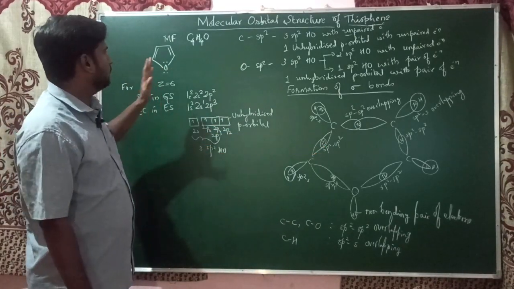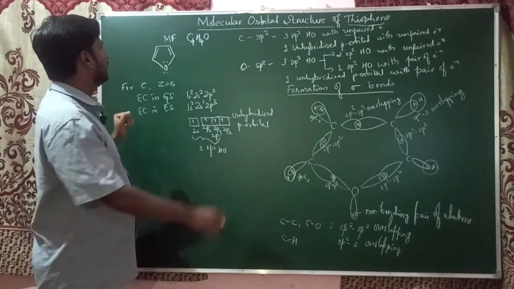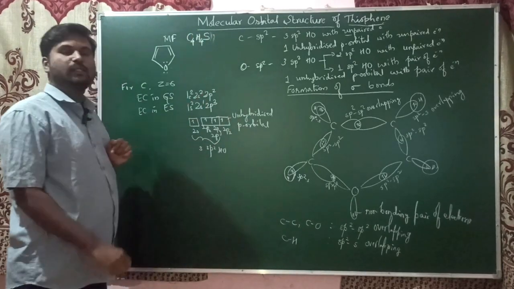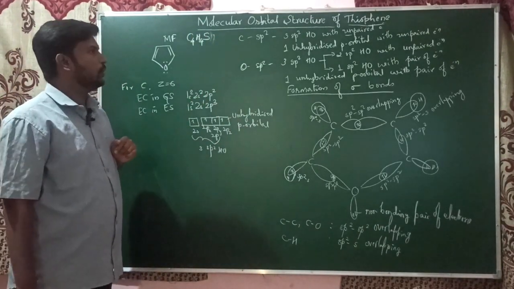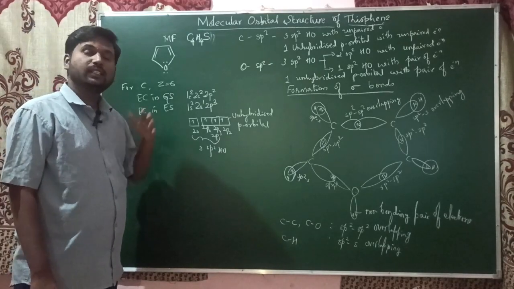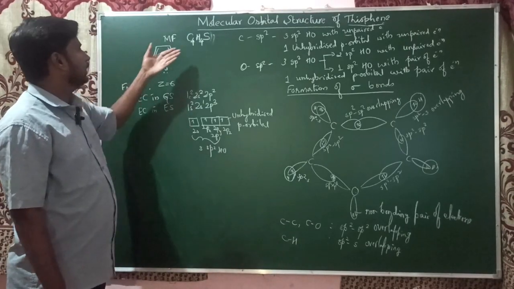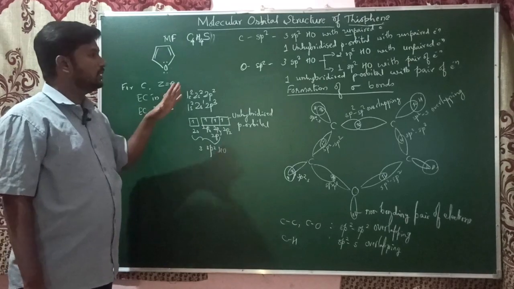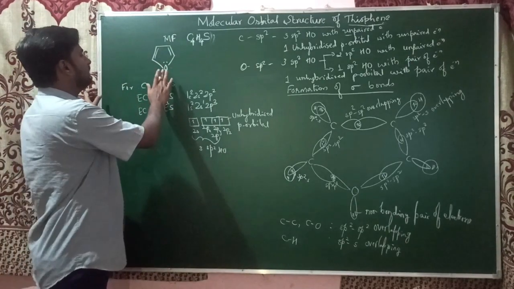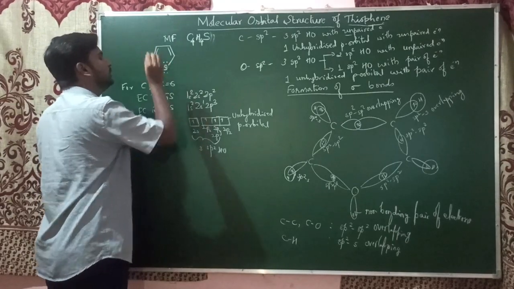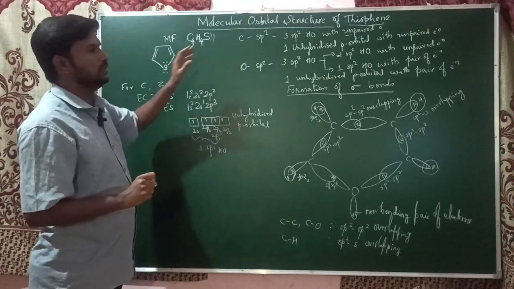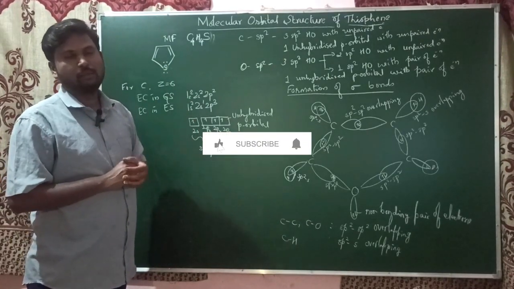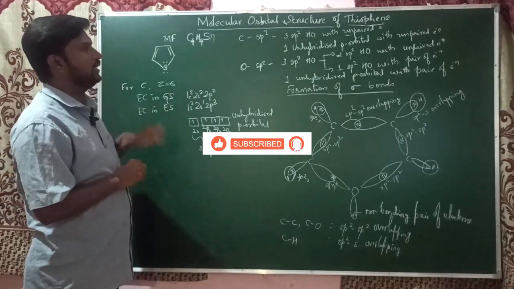So if you see the molecular formula of thiophene, if I remove this oxygen and write sulfur, this is the molecular formula of thiophene. You know, sulfur and oxygen come under the same group. Oxygen is 8 and sulfur is 16. They both come under the same group and have the same properties. That's why if I just replace the oxygen with sulfur, that is done for thiophene. So if you study furan, we can easily write the molecular orbital structure of thiophene.